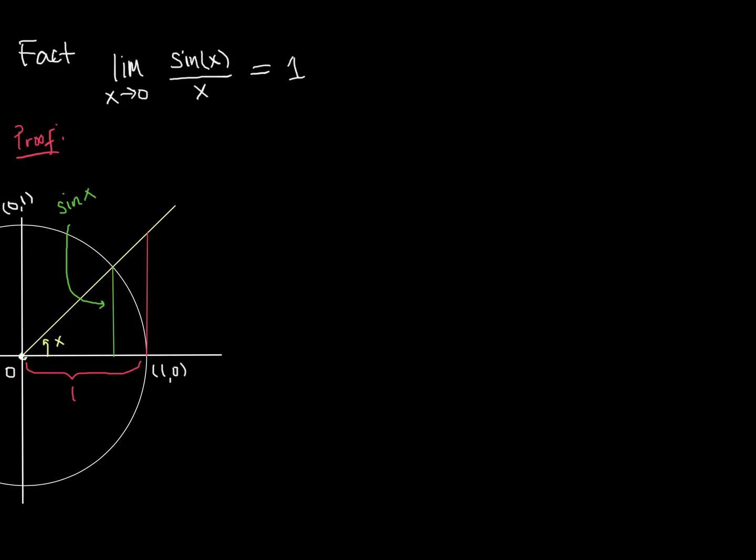So what we know about this terminal ray is we know the slope. The slope we've already computed as the rise over the run. In other words, the sine of x over the cosine of x, which we called the tangent of x.